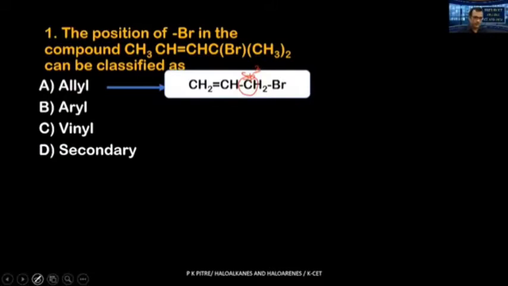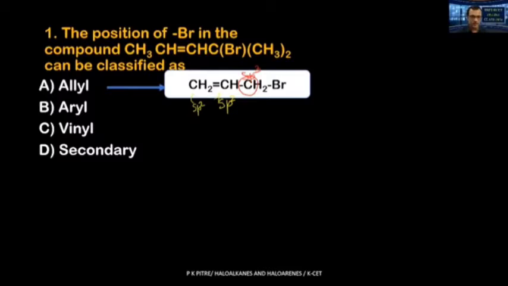to a carbon-carbon double bond. Okay, the carbon which is connected to the double bond is sp2 hybridized. The other carbon also is sp2 hybridized. Such a carbon atom to which a halogen group is connected is an sp3 hybridized carbon. Remember this. Okay, this carbon atom is the allyl carbon.